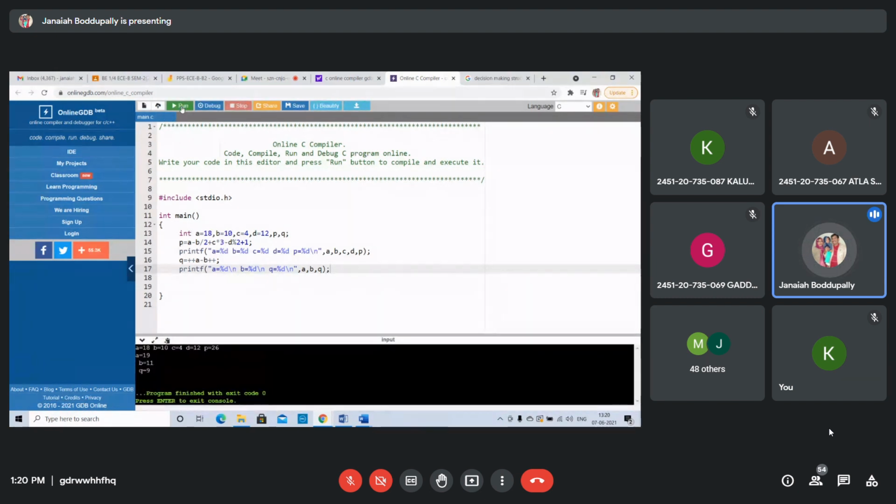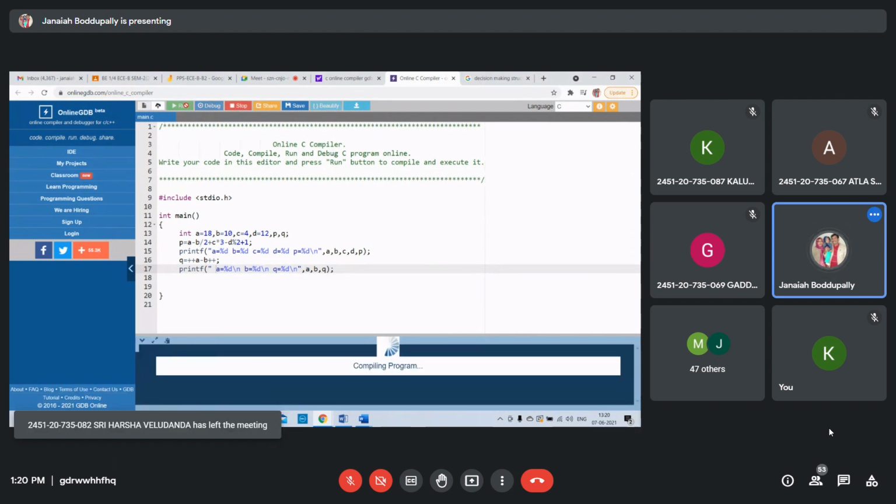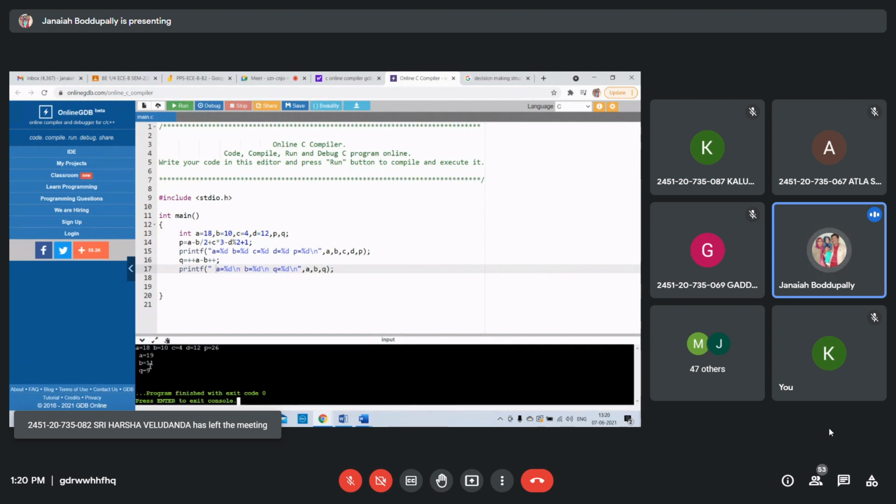A equal 19, B equal 11 because of the post-increment, B value will be incremented. But A is 19, so 19 minus 10 only, that is 9, because in this expression Q takes only B as 10. We discussed post increment and pre-increment. Q equals ++18, that is 19, minus 10, since B value used is 10. That is 19 minus 10, 9 only. Q value will be 9, but later on B value will be 11. That's why it is 11. You got A is 19, B is 11.